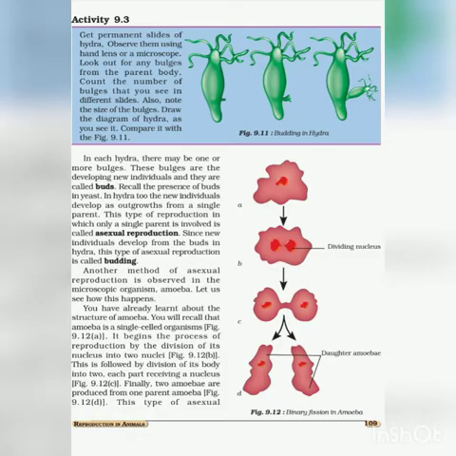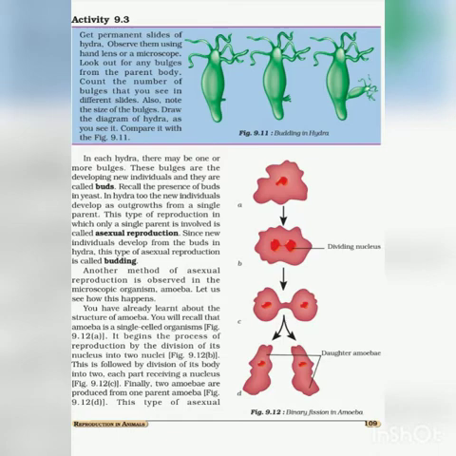We have talked about sexual reproduction before. Now we will study asexual reproduction. In this, the offspring is produced from the body parts other than the reproductive organs. It is seen in the lower plants and animals. For example, Hydra. We can refer to figure 9.11. This is Hydra. We can see bud-like outgrowths.